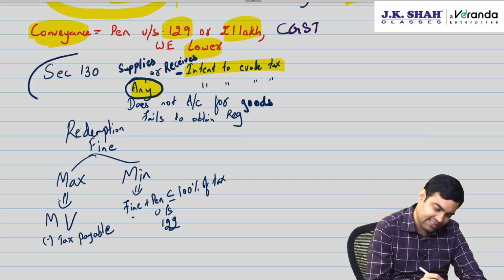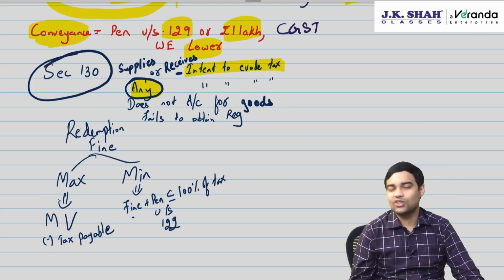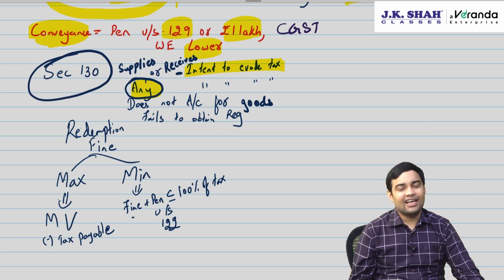So in all these cases, confiscation, the goods will be confiscated, department will get the right over those goods.